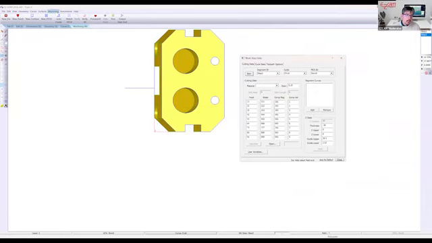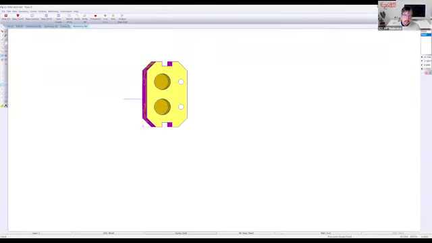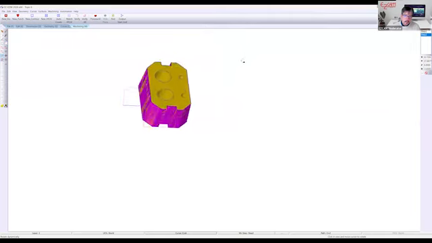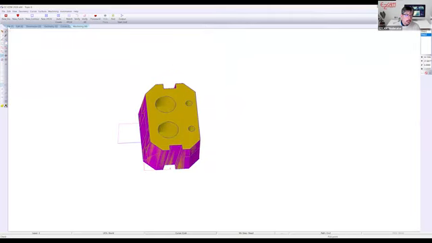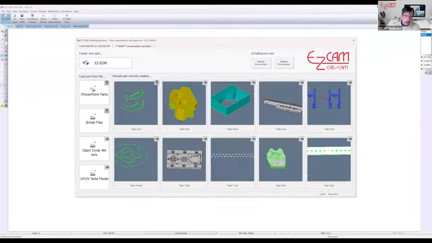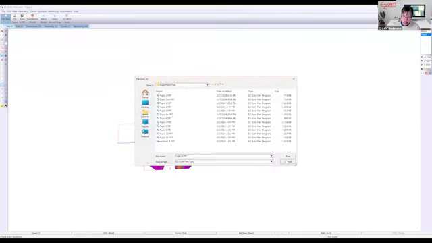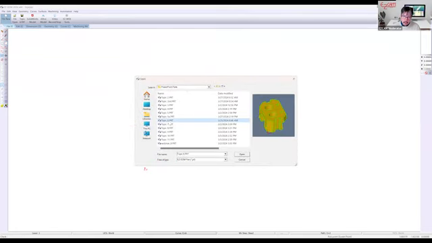Let's go to machining, select curves, bottom, top. And it's matched up. See what we have for the next example.